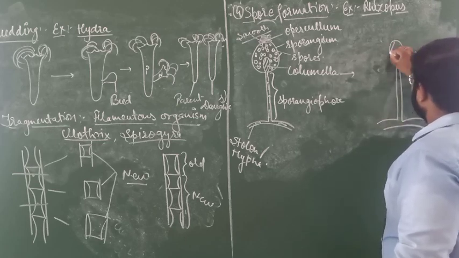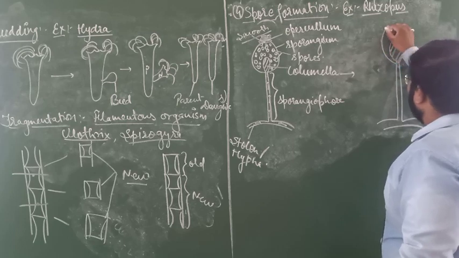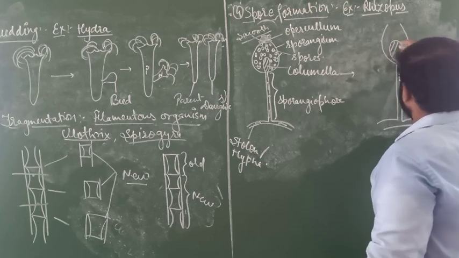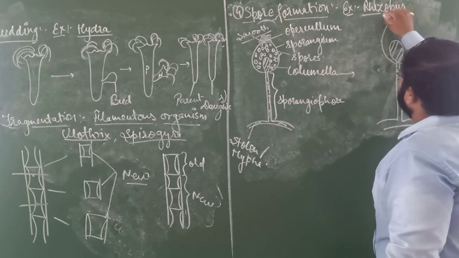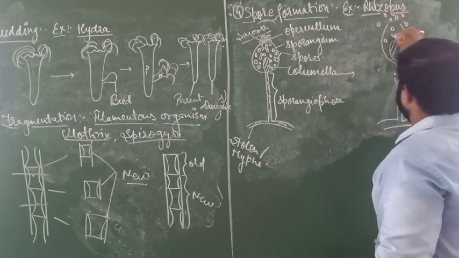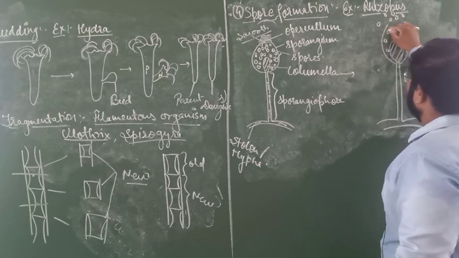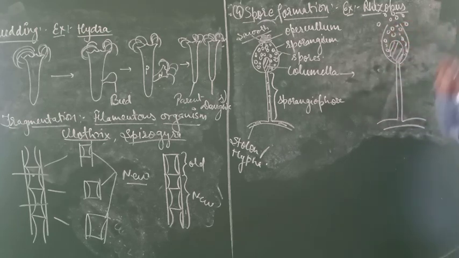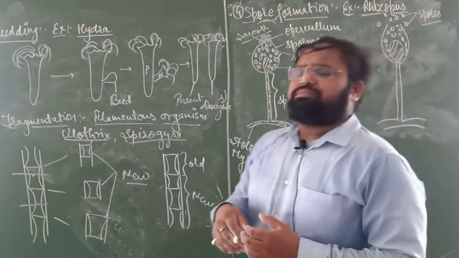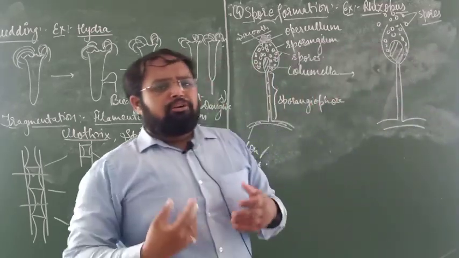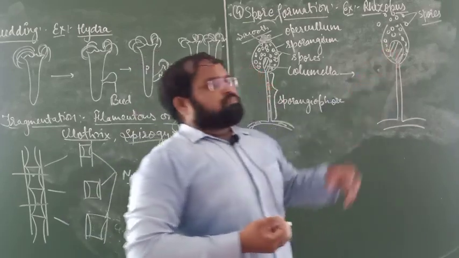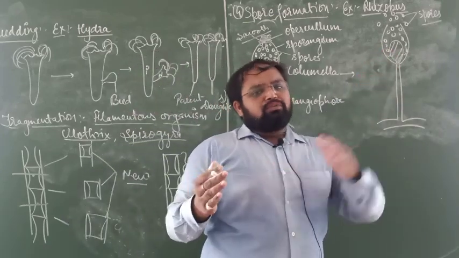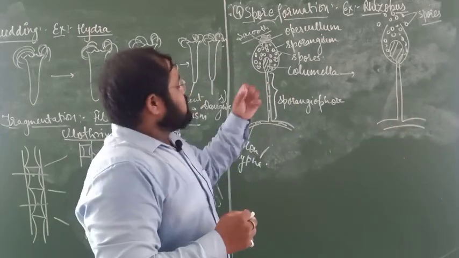This is the columella after swelling, and the spores will be released into the atmosphere due to the pressure. With the help of water current, wind, animals, plants or insects, these spores travel from one place to another. So this is spore formation.